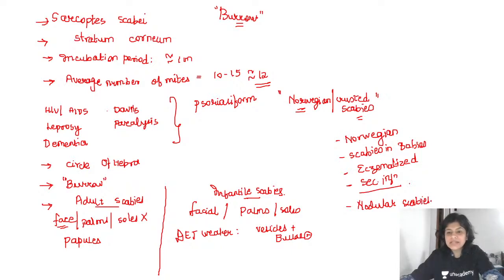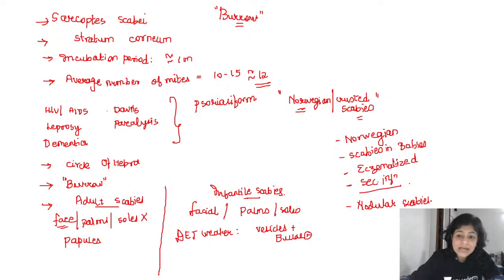Nodular scabies, basically it's a hypersensitivity response to the scabies mite. So even after you treat the patient adequately, and even if you treat the family members, the patient presents with persistent itch and papules, nodules over certain areas like the genitalia. Nodular scabies most of the time occurs over the scrotum, sometimes may happen over the penile shaft, sometimes over the axillae, sometimes in the periareolar area.